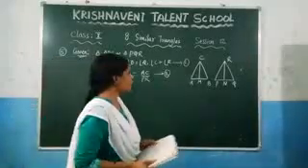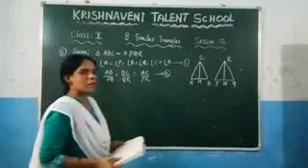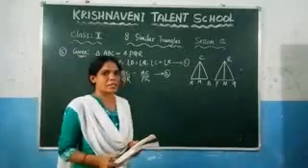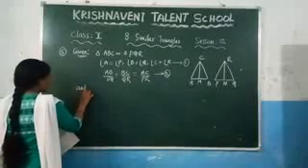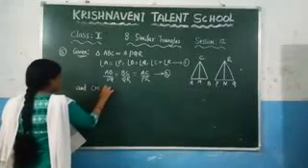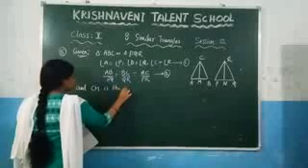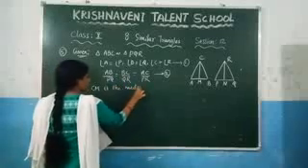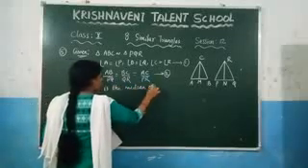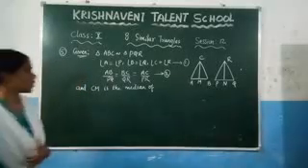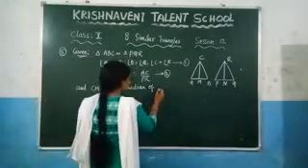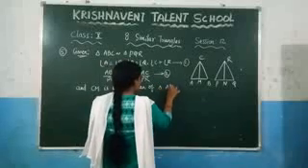They have given here CM and RN are the medians of the triangles ABC and PQR. So write it here, CM is the median of the triangle ABC.